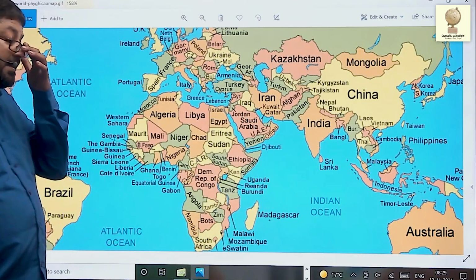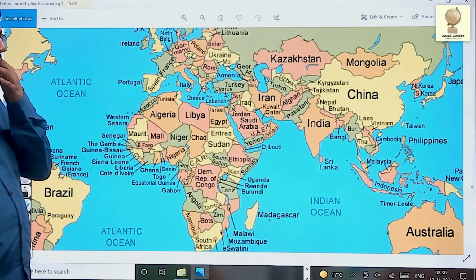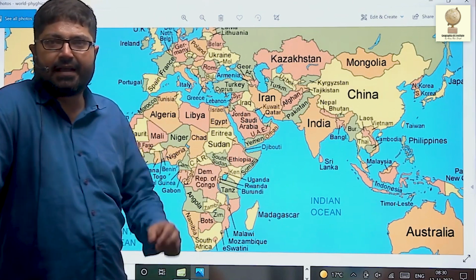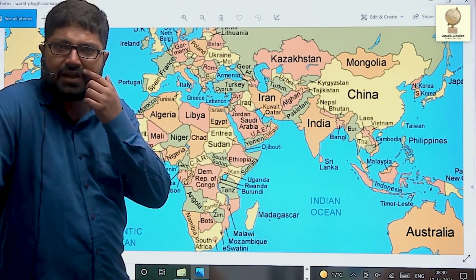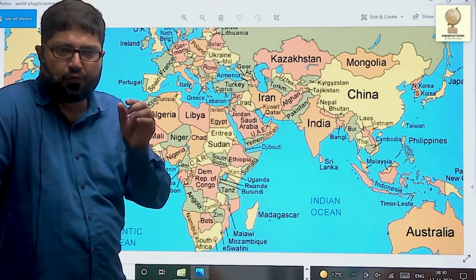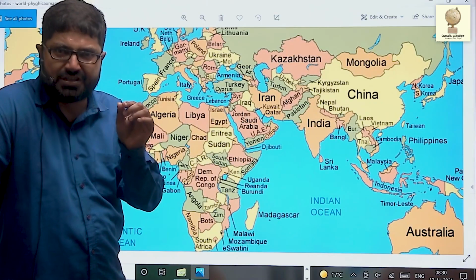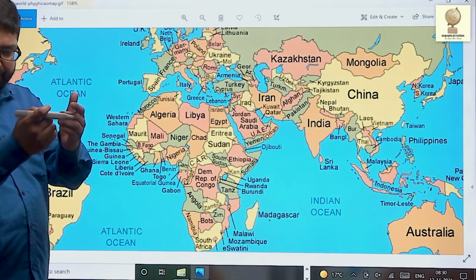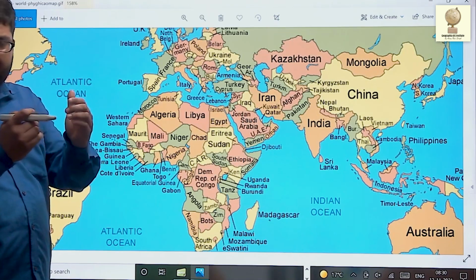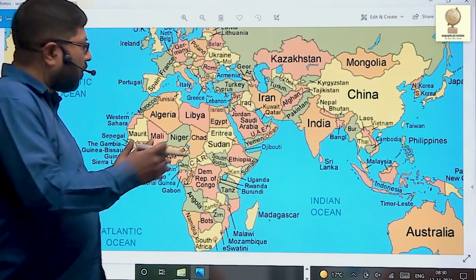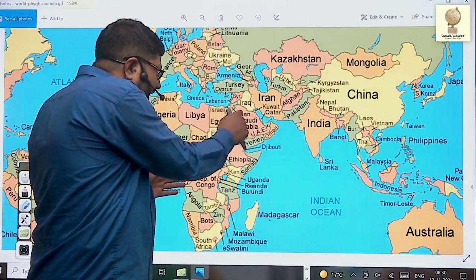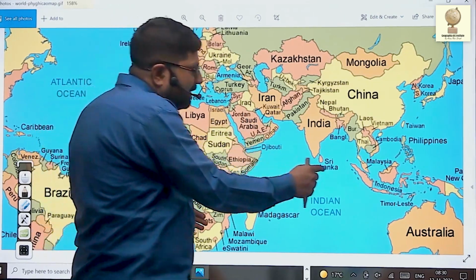Now, in Africa, we'll discuss there's a huge Rift Valley. This Rift Valley of Africa begins from West Asia. In northern part of Israel, there's a Lake Hulla, from where the river Jordan originates. This Lake Hulla is connected to Sea of Galilee. From Sea of Galilee, Jordan River originates and falls into Dead Sea. All these are located in a Rift Valley. Then Rift Valley continues south. This entire Red Sea is located in Rift Valley.